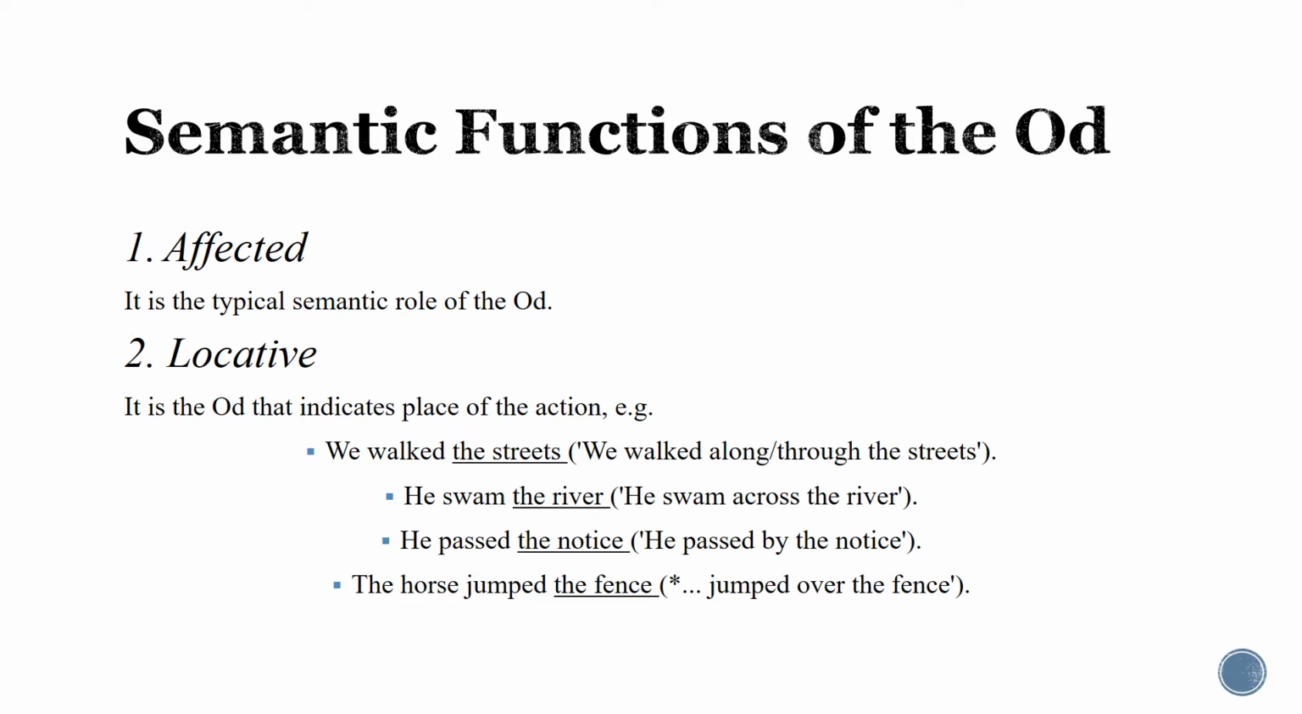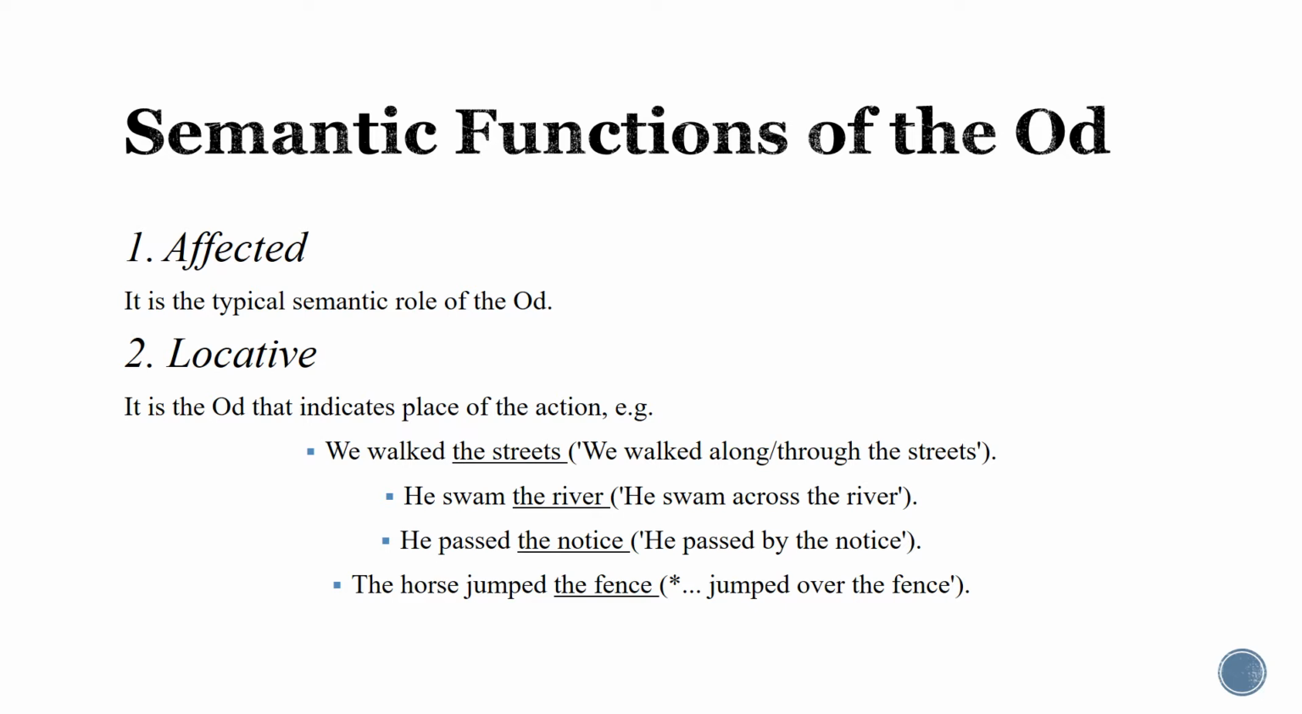Are there other semantic functions for the direct object? Yes. The first new semantic function we are going to deal with today is locative. You remember that we said the subject can also be locative, and locative function means the function that indicates the place or position of the subject of the action or state. So if you have your direct object coming in the form of a noun or a noun phrase or a nominal clause, and it refers to the place where the action happens, this means that you are going to call it semantically a locative direct object.